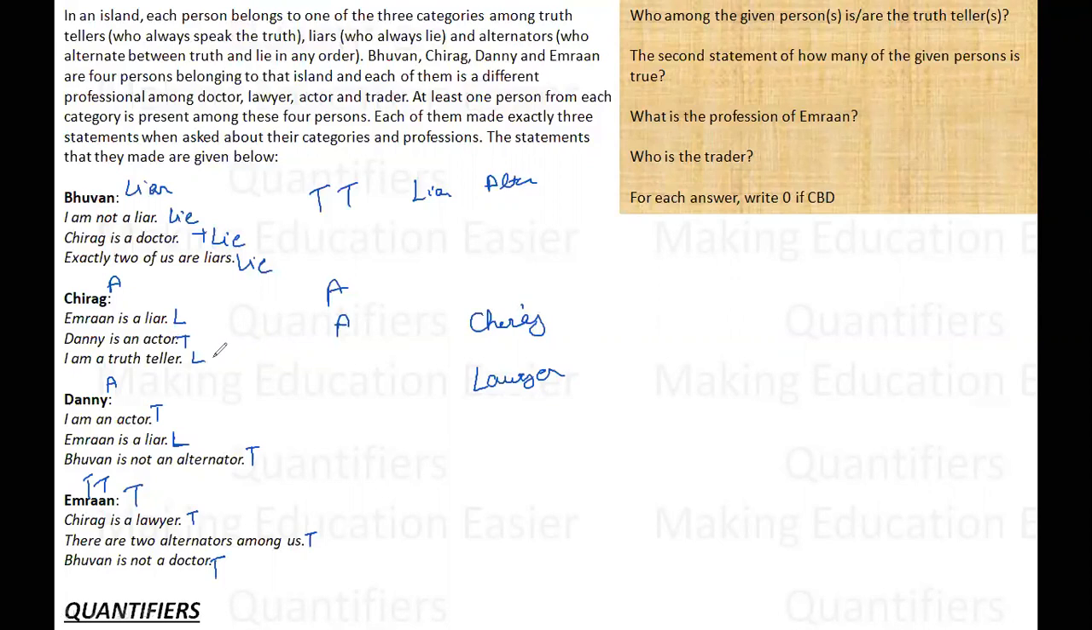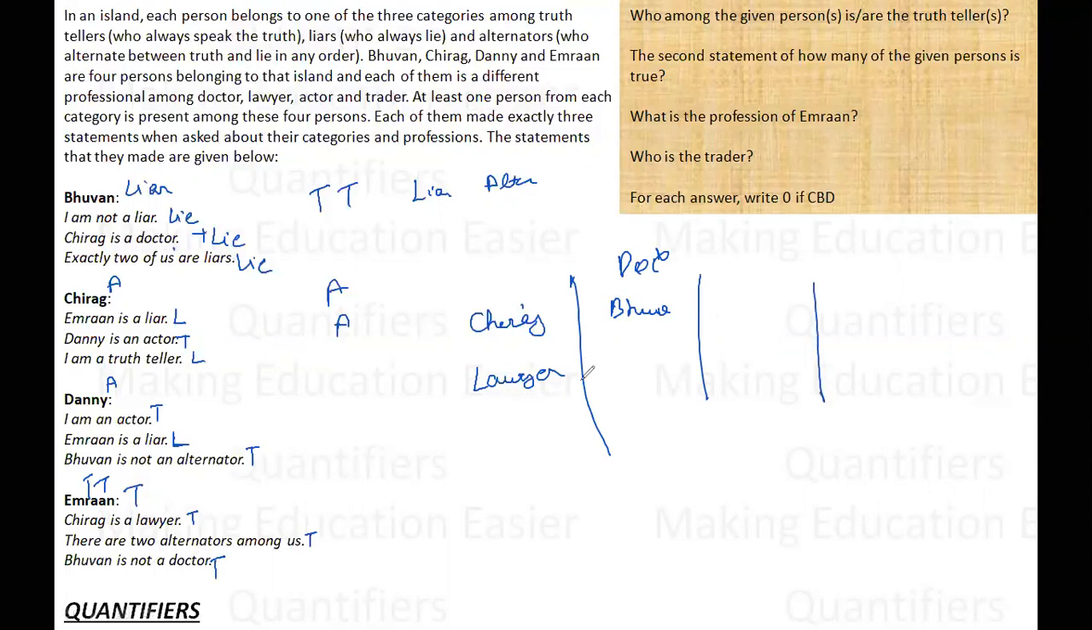Now I have to check whether my parameters are satisfying the condition or not, whether I can allocate all the occupations among four people distinctively or not. Let us see if I can do that. So Chirag is a lawyer. Bhuvan is not a doctor. Chirag is a doctor is a lie.